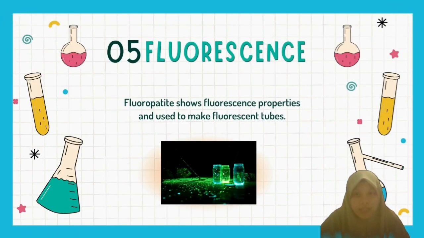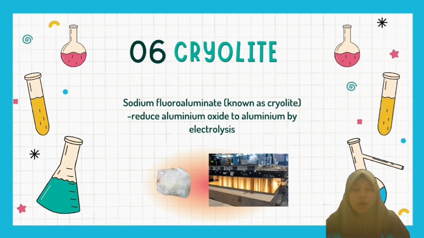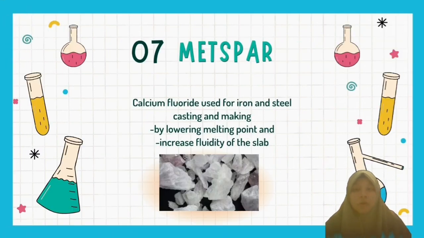Next, fluorescence. Fluorapatite shows fluorescence properties, and it is used to make fluorescent cryolite. Sodium fluoroaluminate, also known as cryolite, is used to reduce aluminum oxide to aluminium metal by electrolysis. Next part. Calcium fluoride is used for iron and steel casting and making by lowering the melting point and increasing the fluidity of the slag.